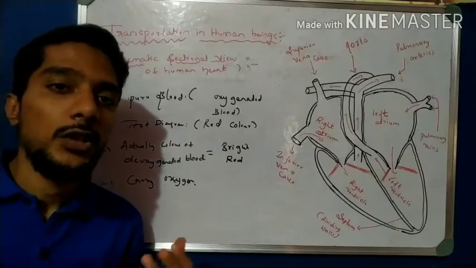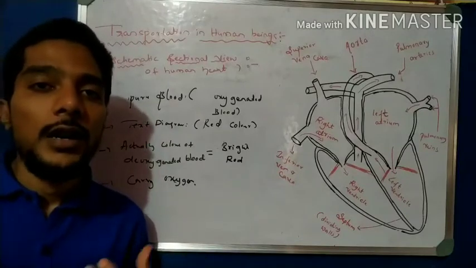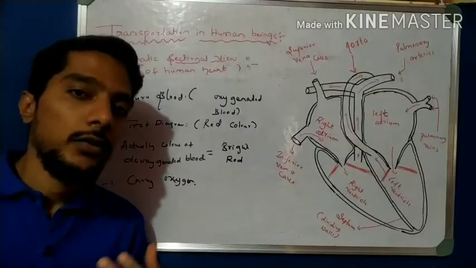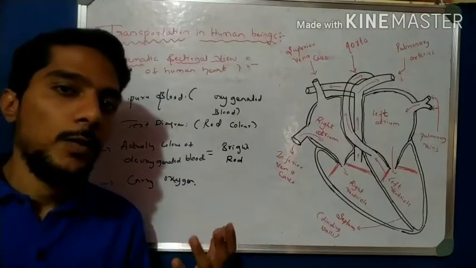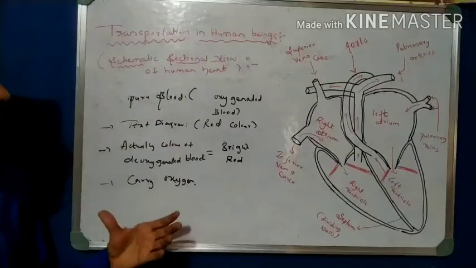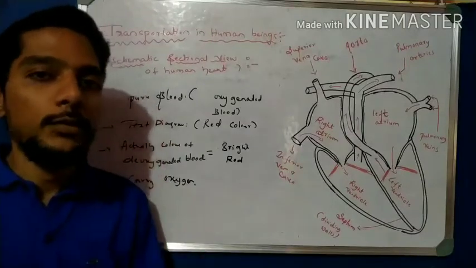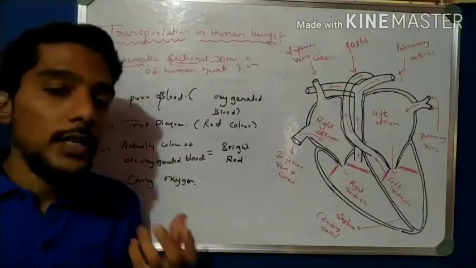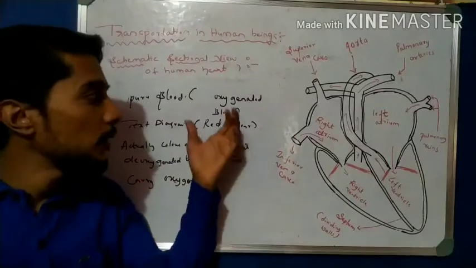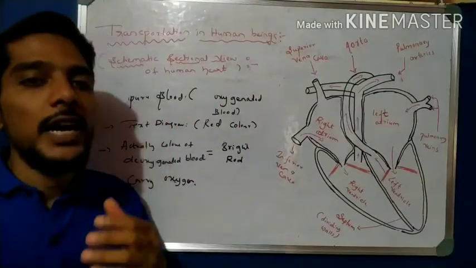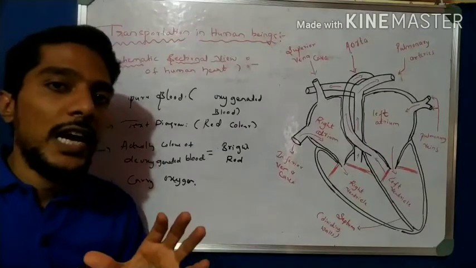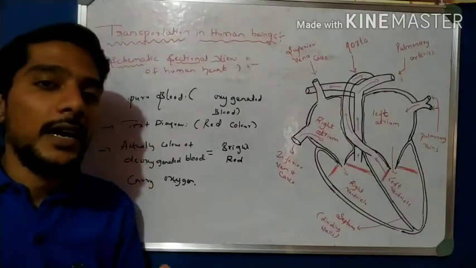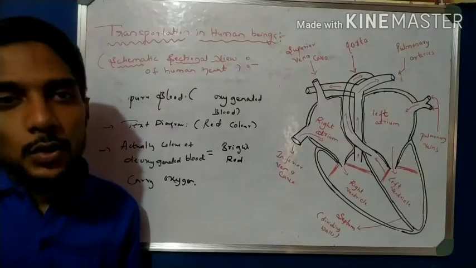They help in the transportation of nutrients, oxygen, carbon dioxide, salt, sugar and other substances to all parts of the body. Then we classify two types of blood: impure blood, which is deoxygenated, carries carbon dioxide and is dark in color, and oxygenated blood, which carries oxygen and is bright red.